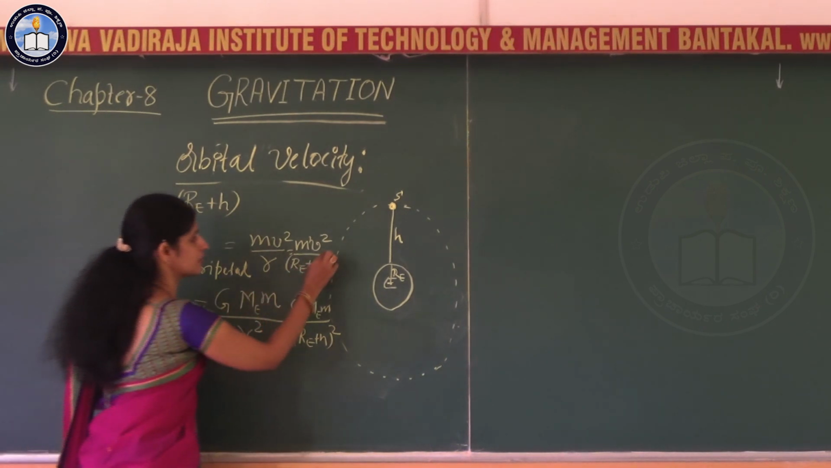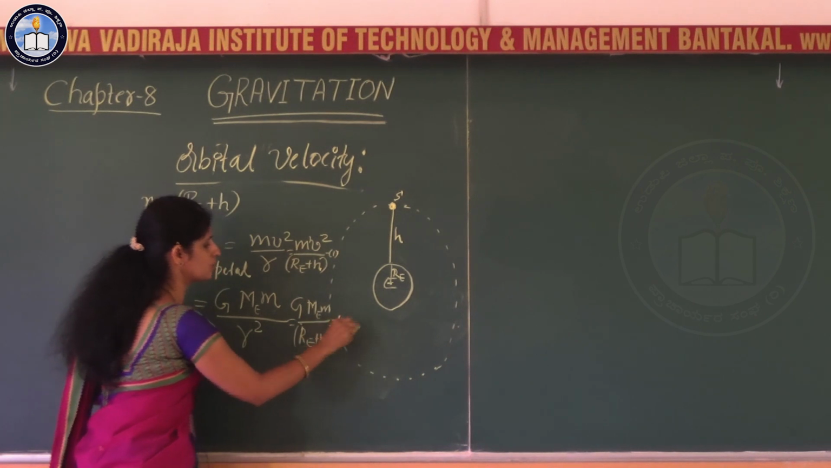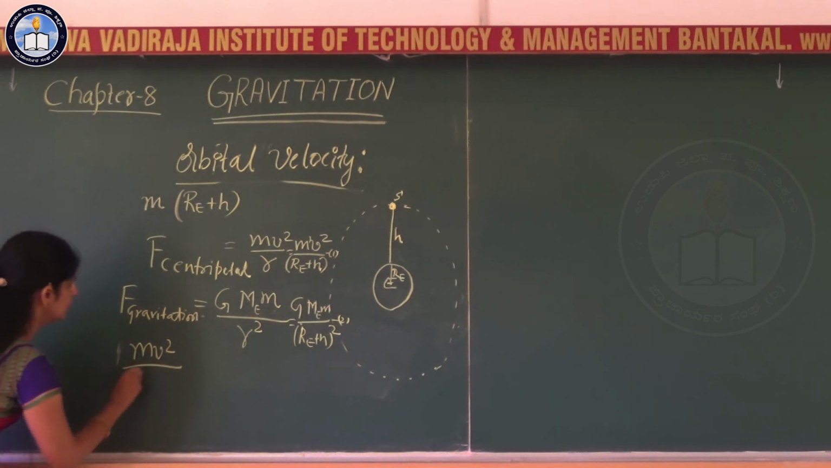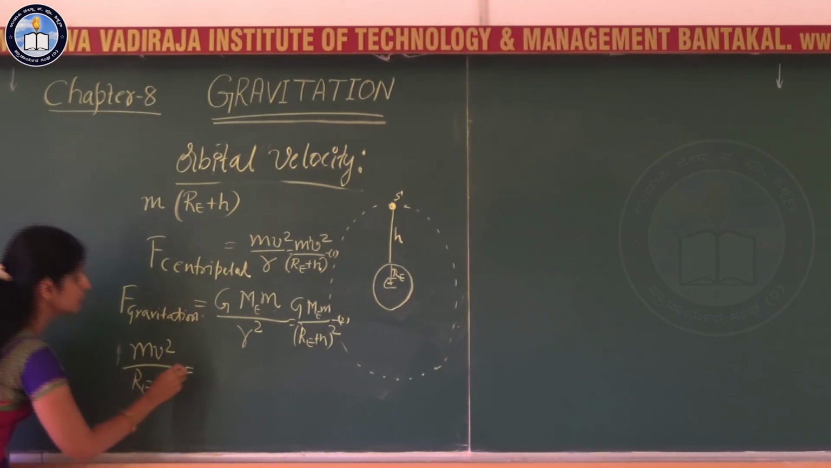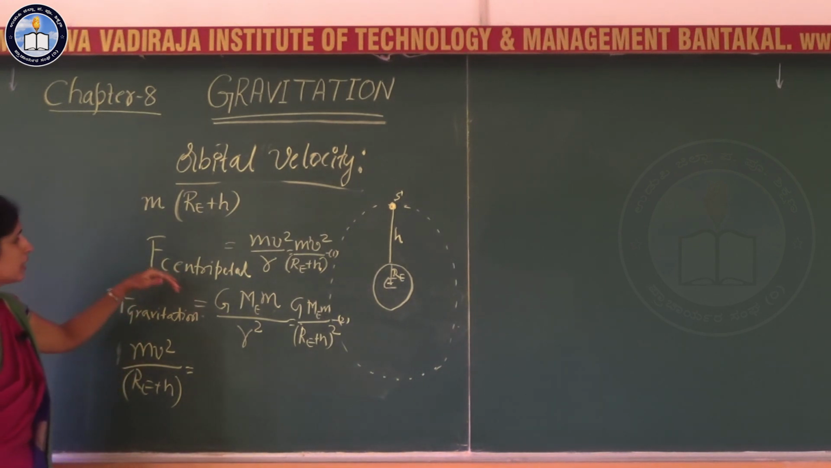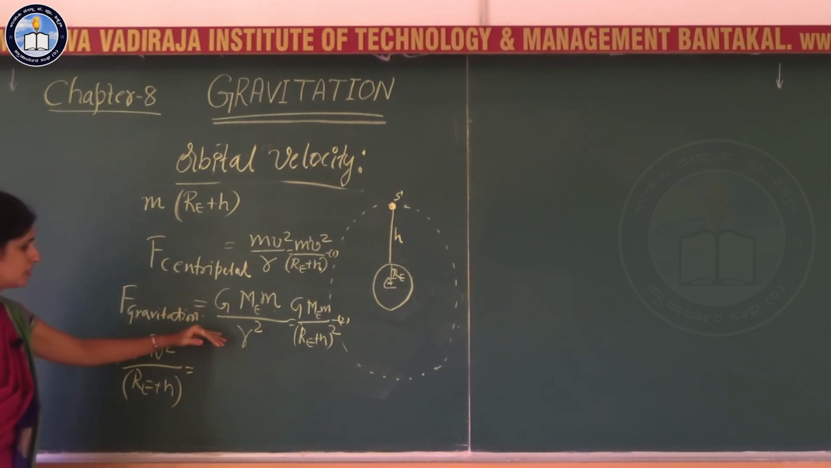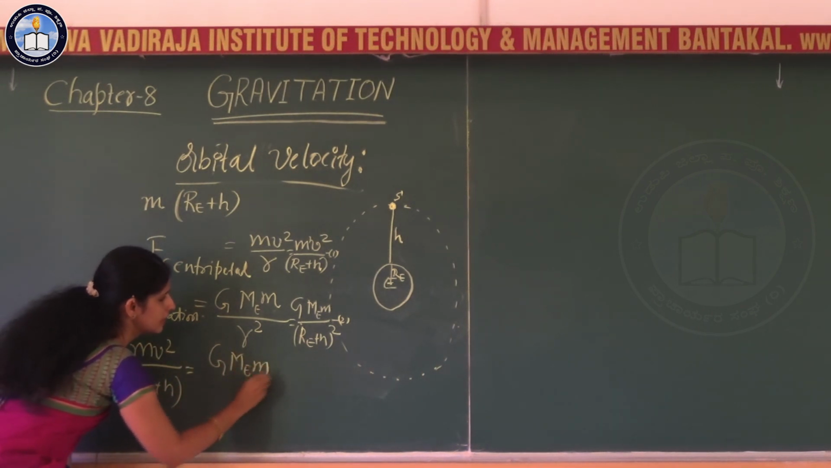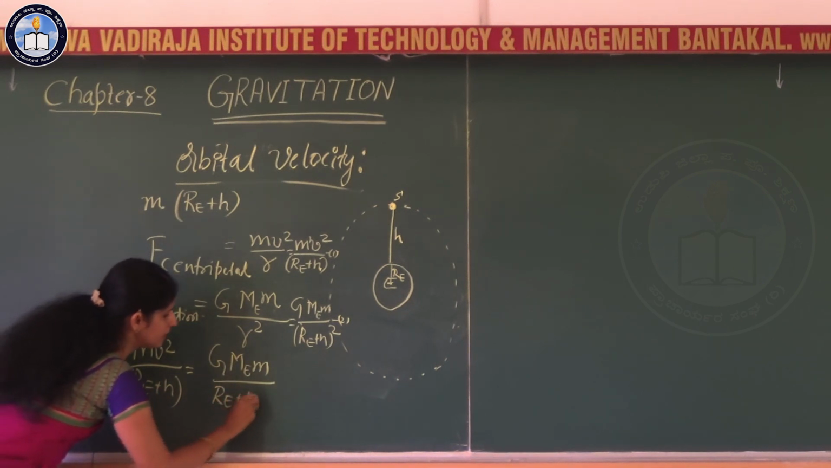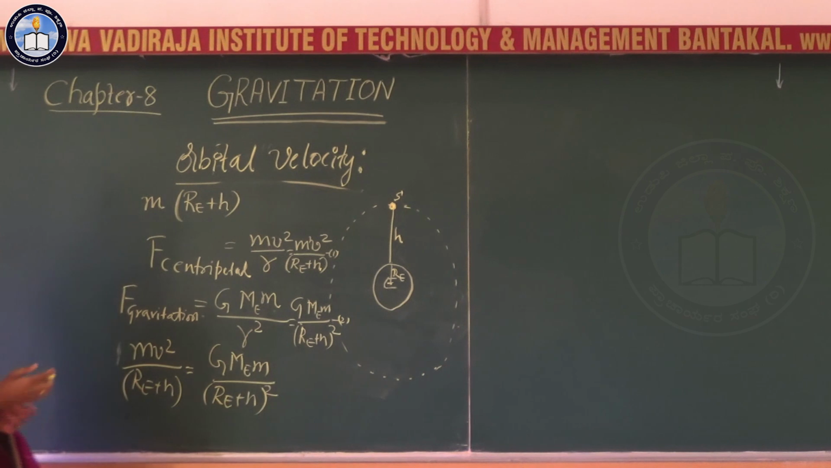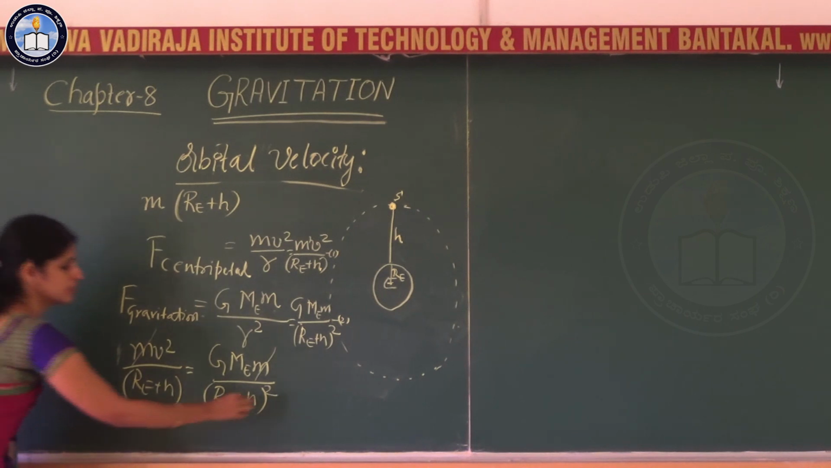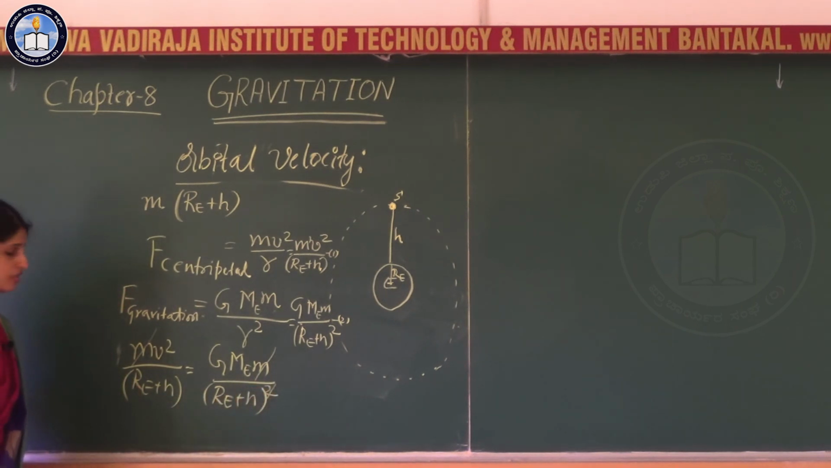Thus, if you take this equation as 1 and this equation as 2, we have mv square divided by RE plus h, equating equation 1 with equation 2, equal to G M m divided by (RE plus h) the whole square. Now go for simplification. I will cancel the common terms. The square of RE plus h cancels with RE plus h on either side.